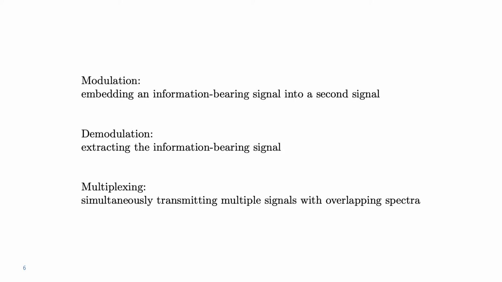Multiplexing, instead, consists in simultaneously transmitting multiple signals with overlapping spectra. So multiplexing in frequency can be useful, for example, if you and your friends would like to share a wireless connection. A Wi-Fi access point is capable of allocating each of you a different portion of the available spectrum, transmitting all of your signals simultaneously and allowing you to recover your own signal only by looking specifically at your portion of the spectrum. We will see an example of multiplexing towards the end of this class.